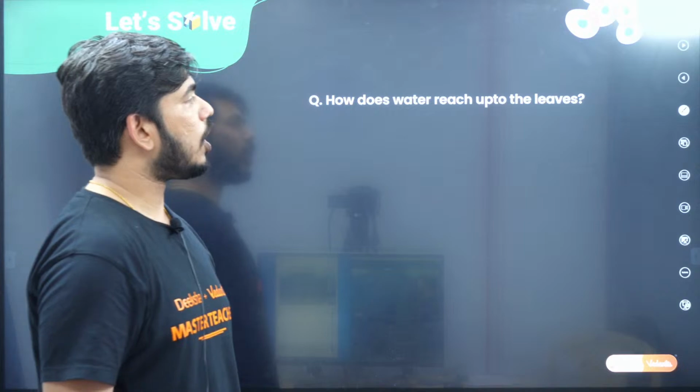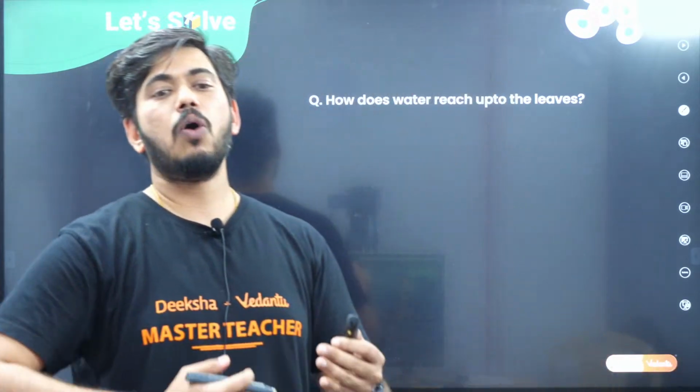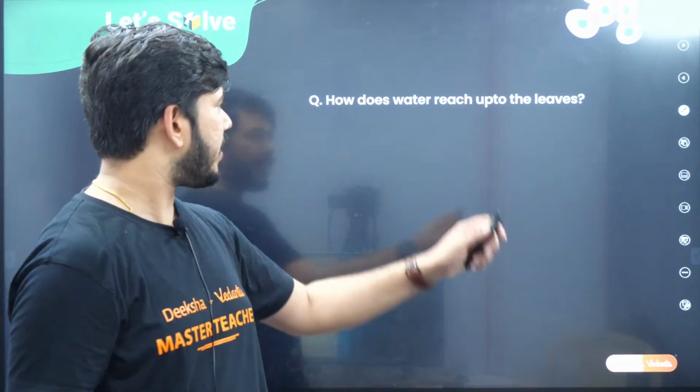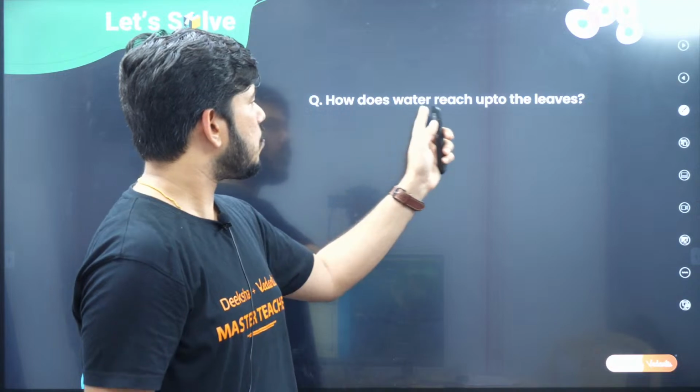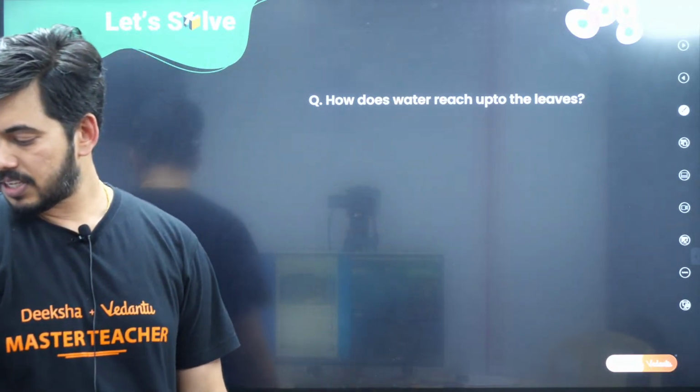How does water reach up to the leaves? Correct. So this says how the transport of water takes place in plants, right? So how does the water reach the leaves?